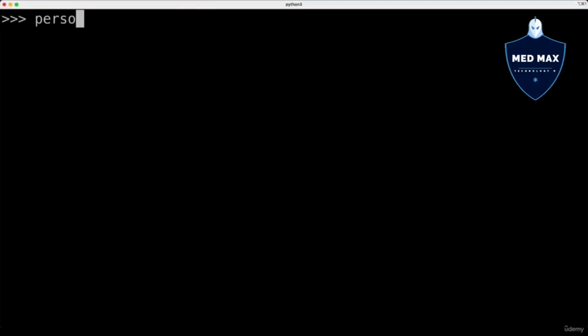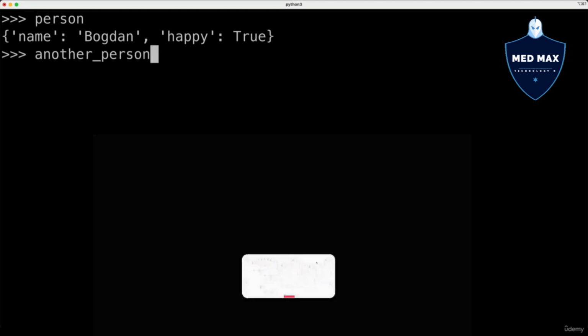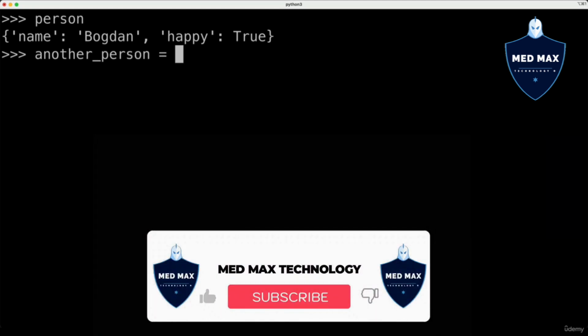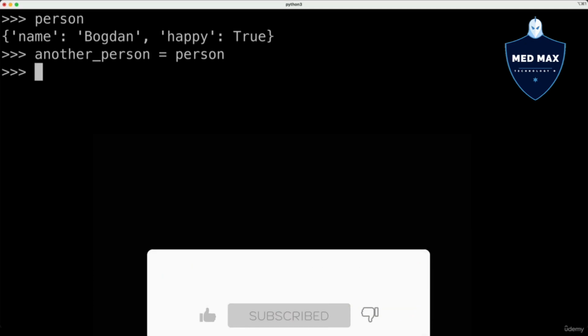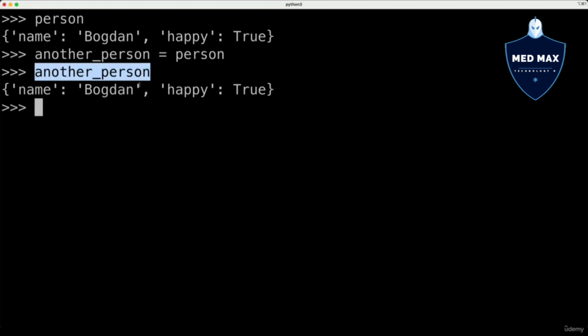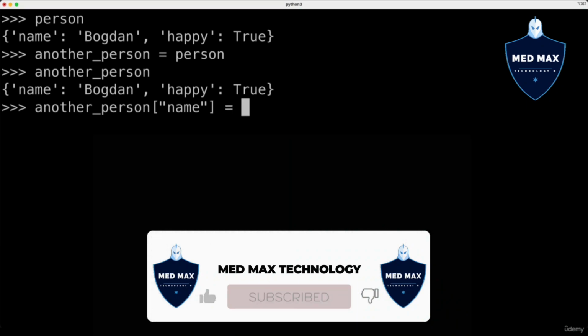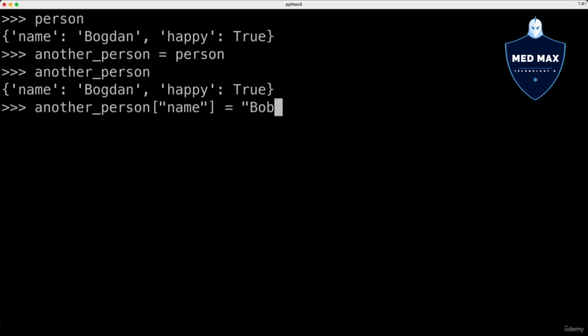Now the person variable is a dictionary. And what if I want to copy this dictionary to another variable, for example, another_person? Let's do that. another_person = person. And now another_person has the same value as person. Now let's try to modify the another_person variable, and for instance, let's modify this name here. another_person, square brackets, name, and let's change the name, for instance, to Bob, like that.